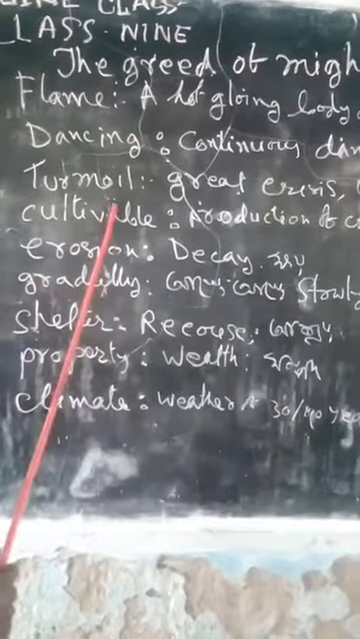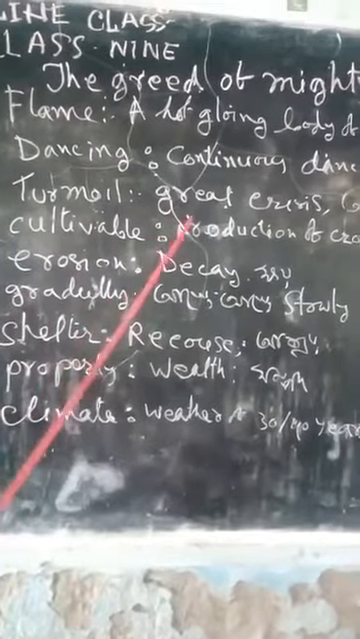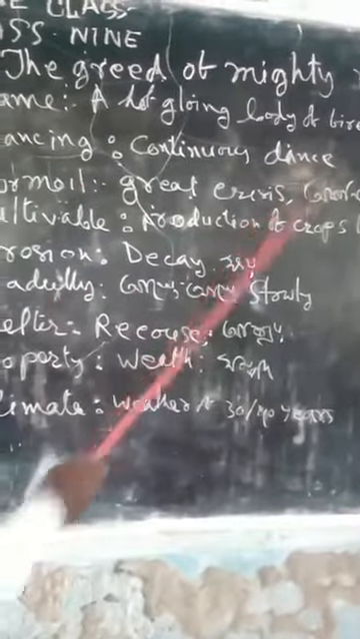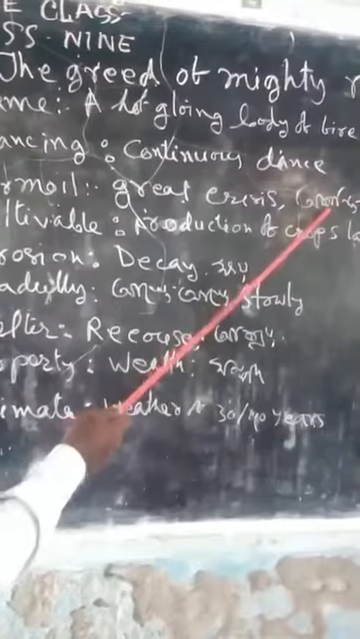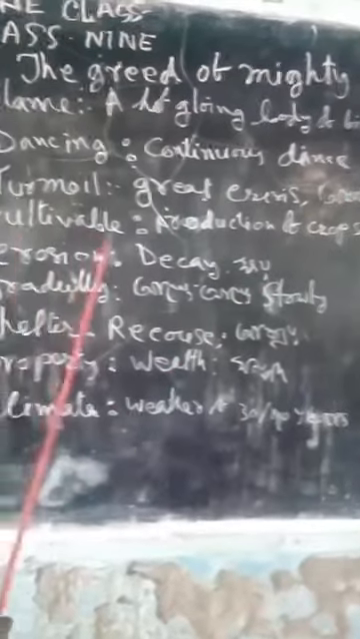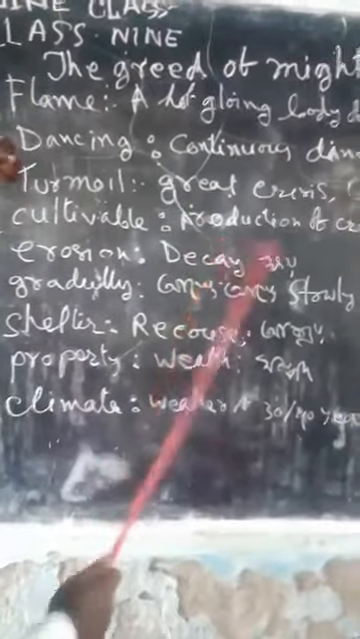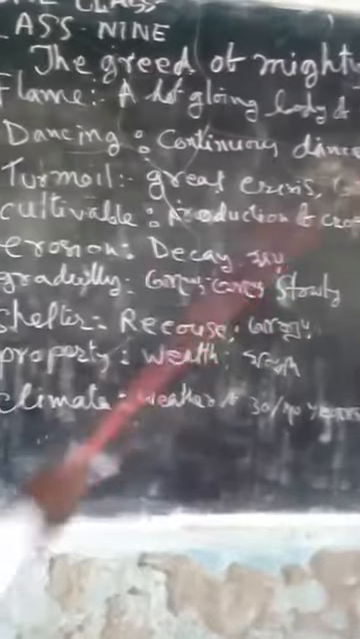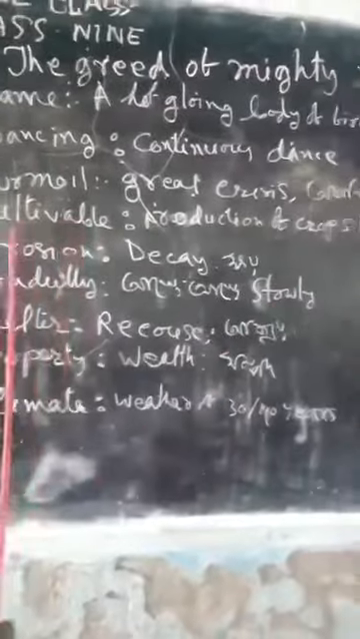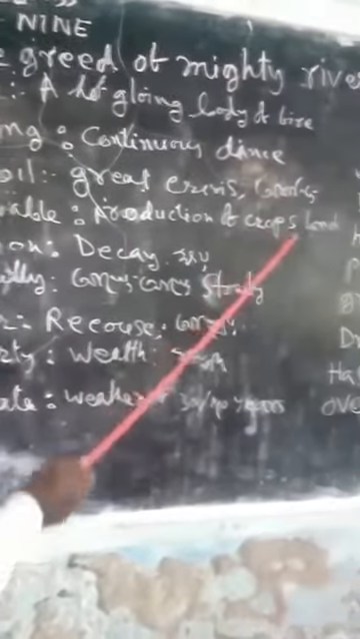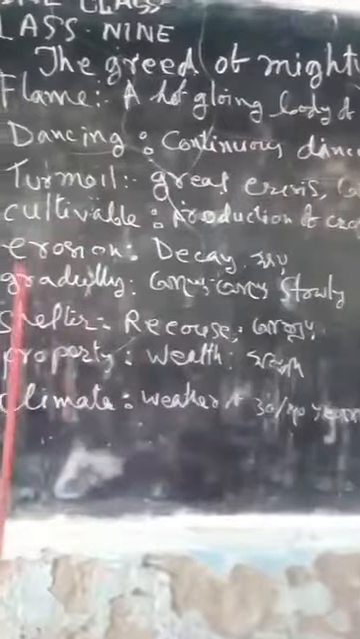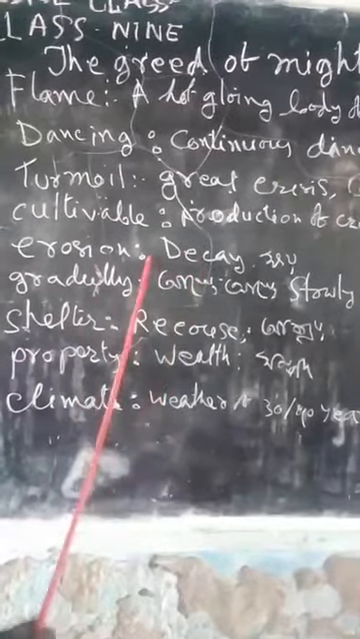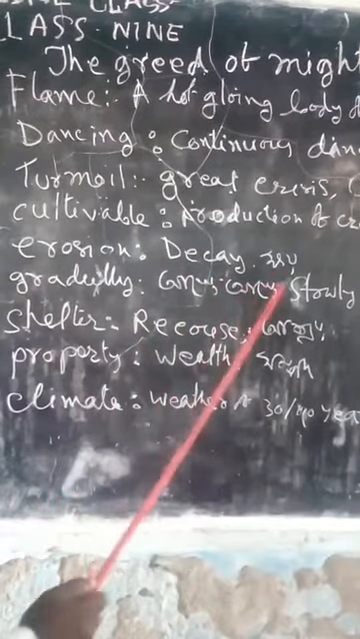Turmoil. Here turmoil means great crisis. In Bengali, ashanti. Cultivable. Cultivable means production of crops from the land. Erosion. Erosion in English is decay. In Bengali, khoy.